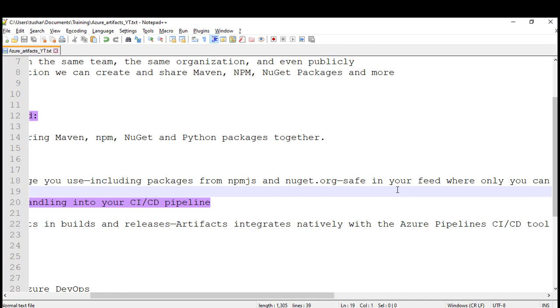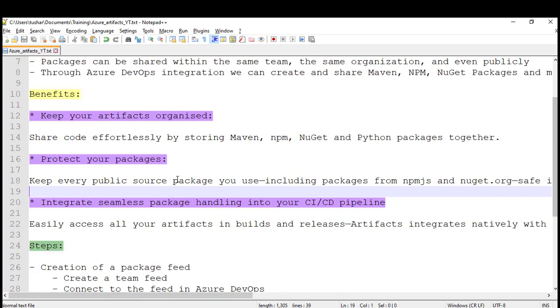A second scenario: assume a library which you were using for the last 2 years has been taken out by the developer who created it. Now your application is heavily dependent on that library, and you're not getting it from the public repository. If you have your own private feed cached on your location, your pipeline can easily refer to it. Such protection is given if you're using Azure Artifacts.